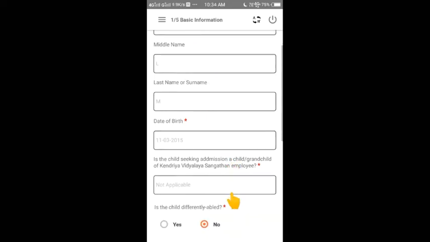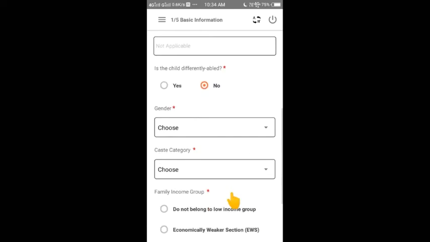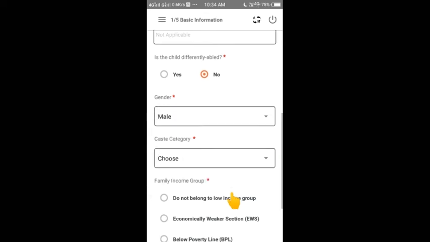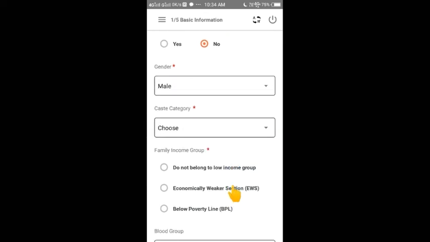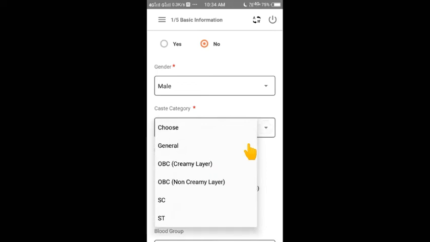Okay, now we will check gender. Choose your gender, male, female. Now caste category, you belong to general. OBC creamy layer means more than 8 lakh income per year. Non creamy layer means less than 8 lakhs. And SC ST, okay, I am filling here general.